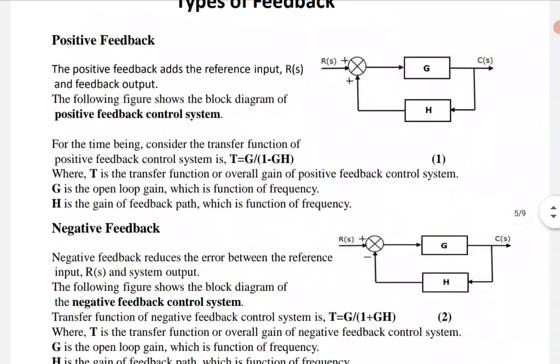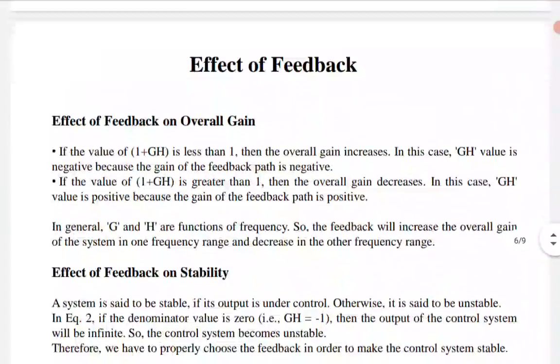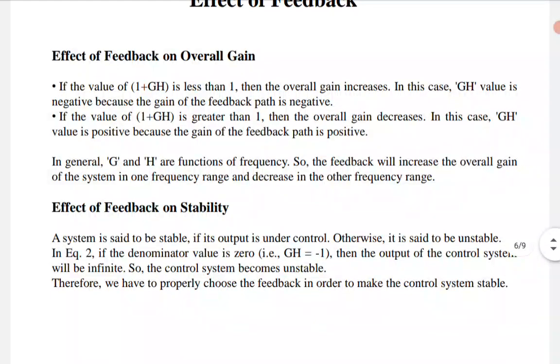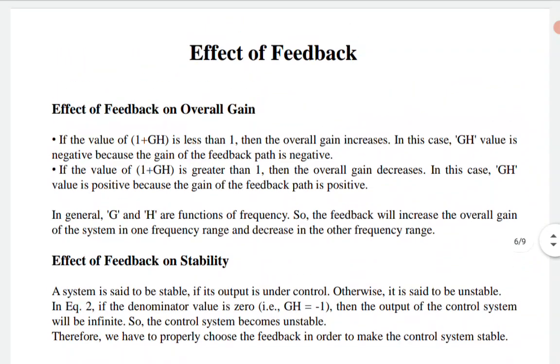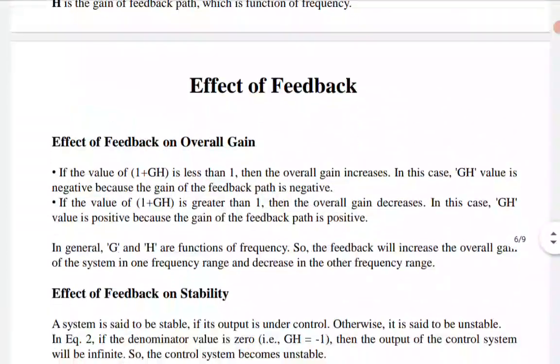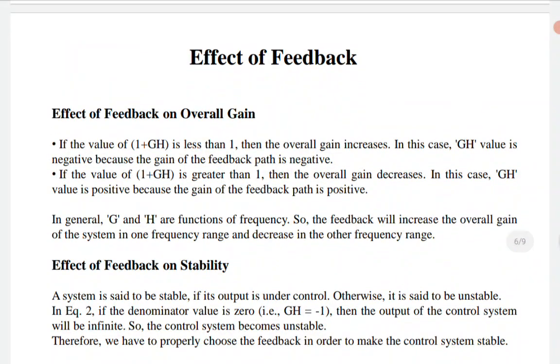Similarly, if I focus on positive feedback, there we have 1 minus GH. If 1 minus GH is equal to 0, that means GH is equal to 1, then also the total transfer function becomes infinity. That means it again becomes unstable mode. So that thing should be in your mind. Then you can design the respective controller circuit. Whatever things I am telling you, that should be in your mind.